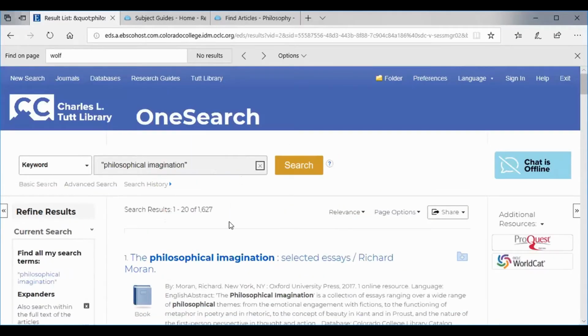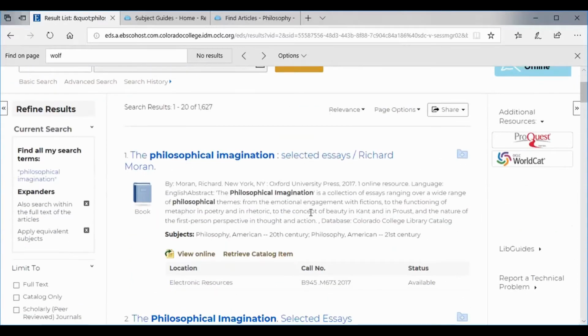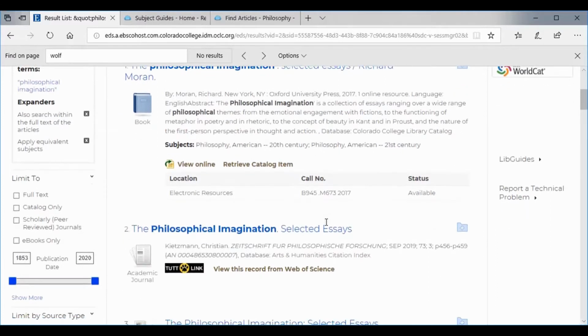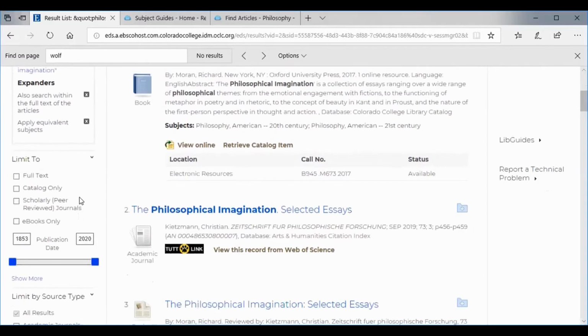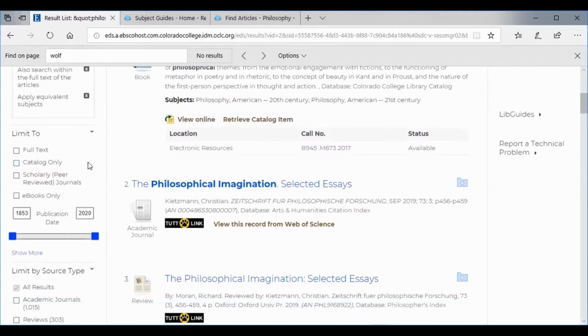And we're down to somewhat more manageable 1,600 articles and results, which is still way more than you want to read. So the point that I'm trying to make here is think about your topics, think about the aspects that you want to look at, and then use the database functionality to really help you refine what your search results are going to be. So over on the left-hand side, we've got some ways that are going to point us towards limiting our searching. We can go just to our catalog, but we've already looked for books, so that might not be what we want to do.